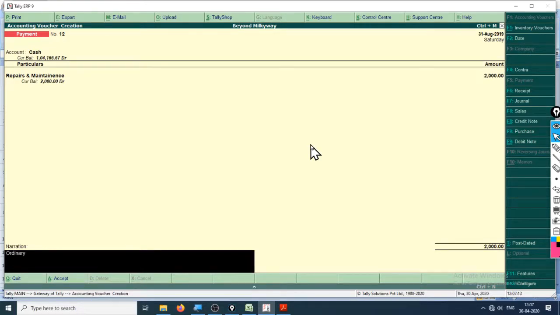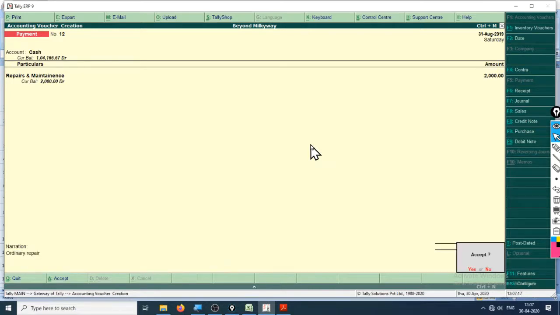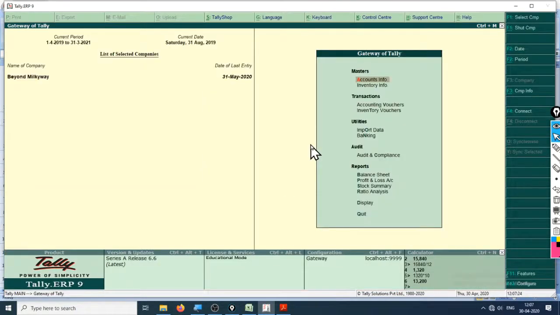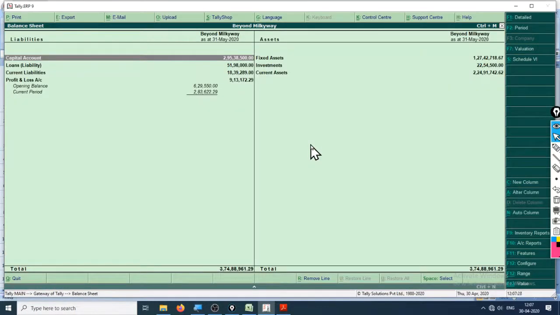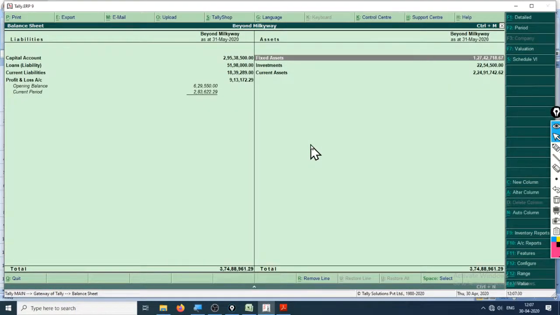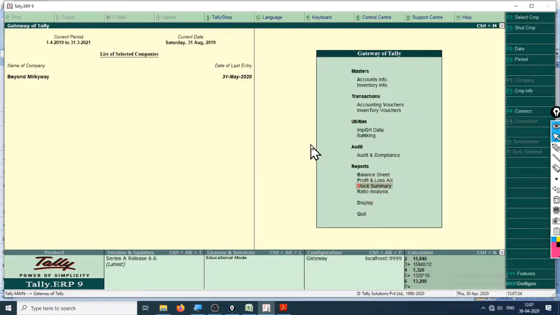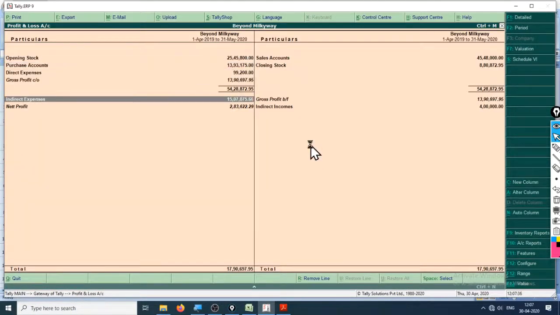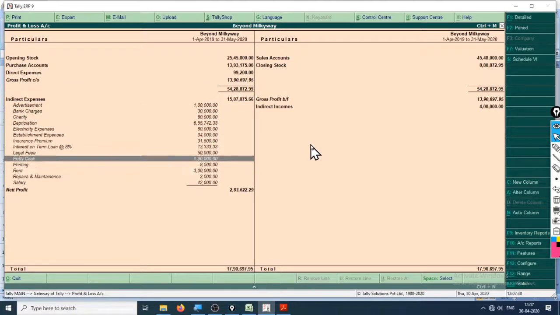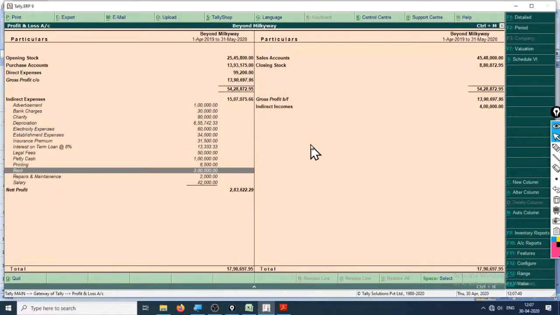Minor repairs or ordinary repair will not increase the value of the asset, it will not increase the life of the asset, hence it is not to be included in the asset. Let's check the balance sheet, and the fixed asset should be 1,20,000 only. Yes, it should be. Let's check the profit and loss account, and right here is indirect expense. Repairs and maintenance, 2,000.